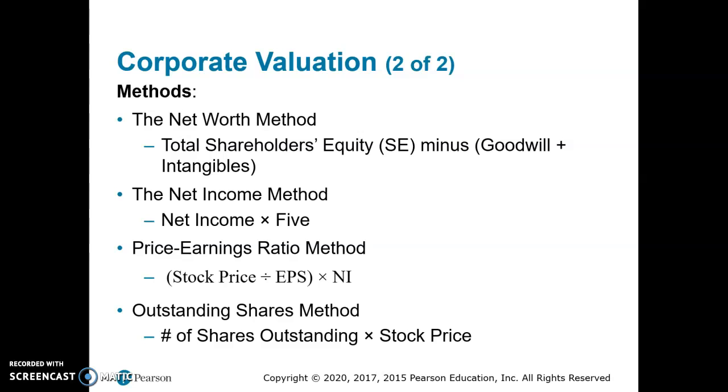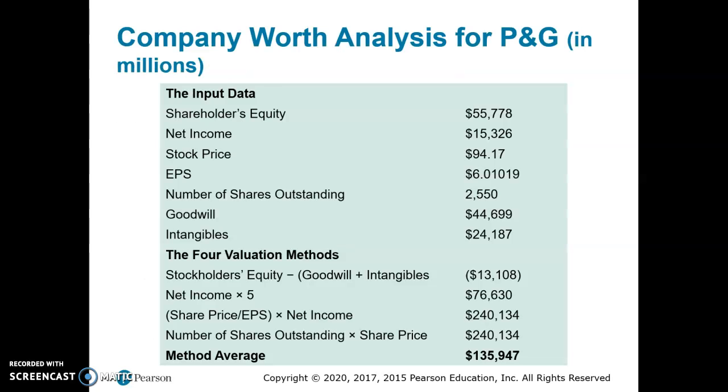There's the net worth method, which takes your total shareholders' equity minus your goodwill and intangibles. Your net income method, so you take your net income times 5. The price earnings ratio method, so you take your stock price divided by your earnings per share and times it by your net income. And then the outstanding shares method is the number of shares outstanding times your stock price. These are just 4 methods, but there are a lot of different methods for putting a value on a company.